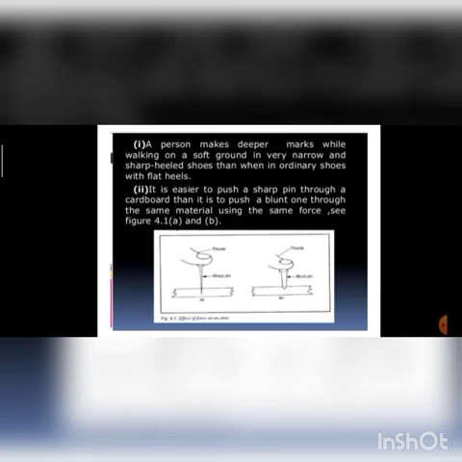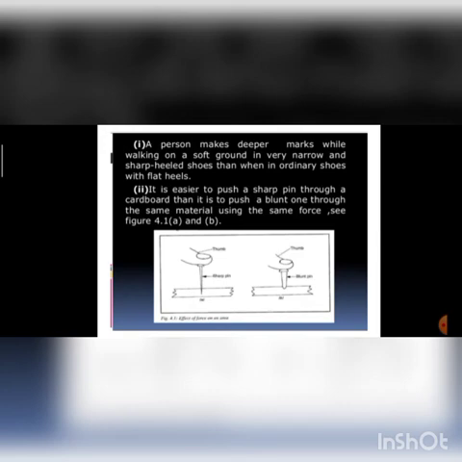Here the area will be more. Okay, so out of these which exerts more pressure? The first one, because in the first picture the area is less, and in the second picture the area is more. You can see a very sharp edge in the first, and in the second a very broad edge is in touch with that wooden block.